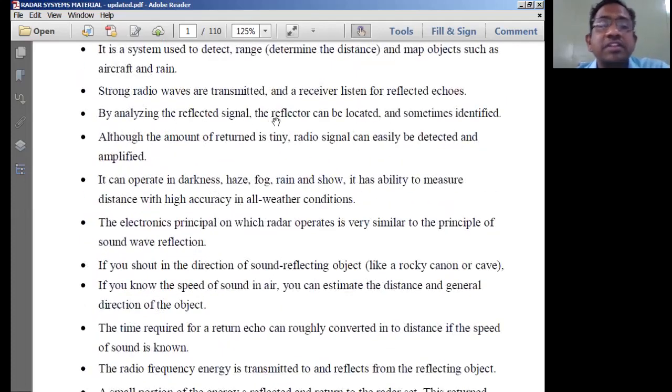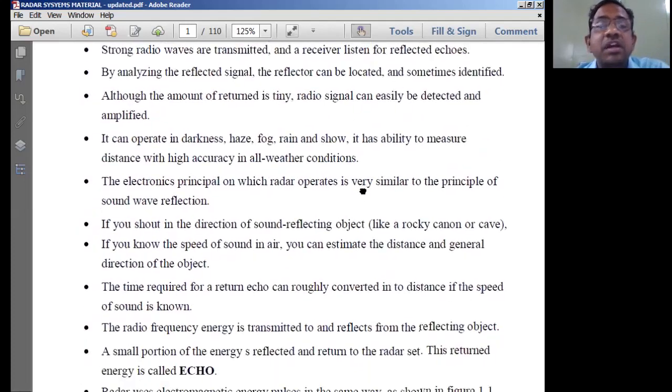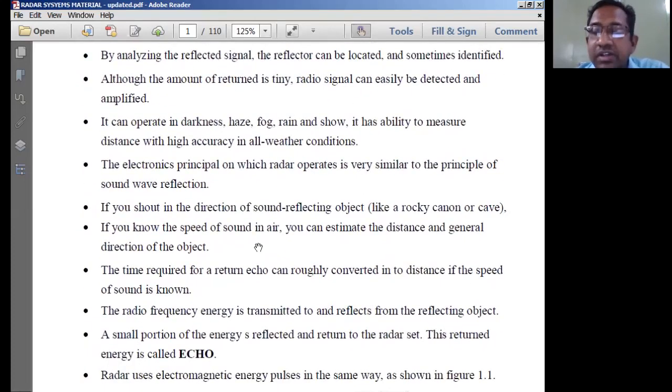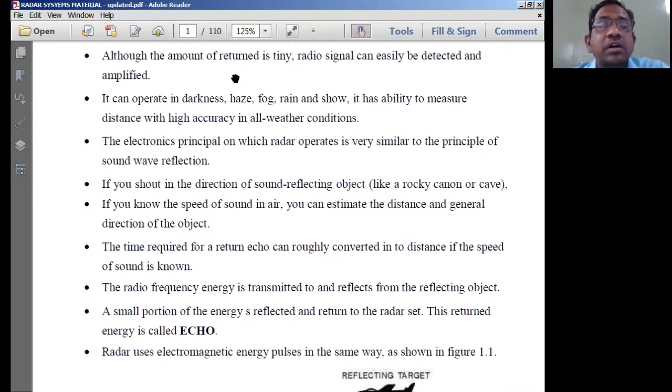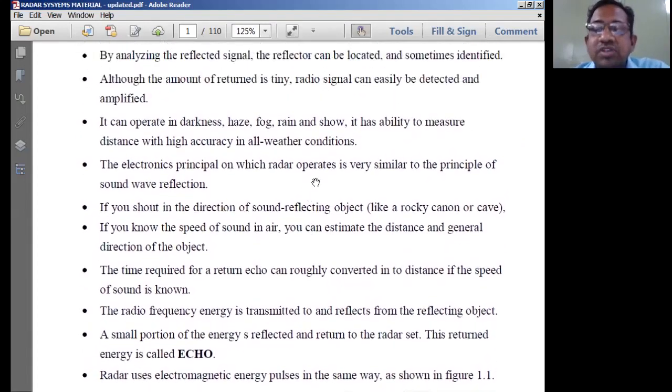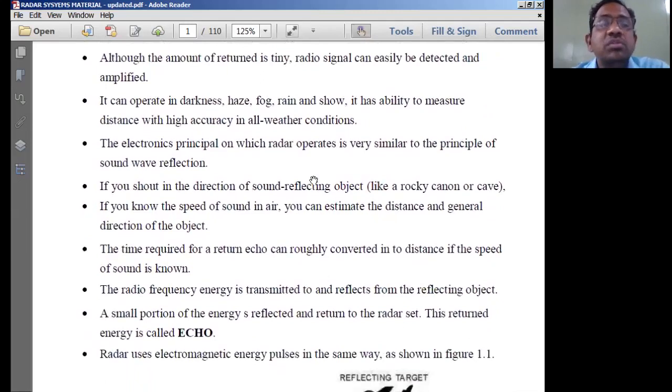So what are we going to do now? By analyzing the reflected signal, the reflector can be located and sometimes identified. That means here we analyze the reflected signal to know about the target. Now, although the amount of the returned signal is tiny, radio signal can easily be detected and amplified. So even though we receive a very small signal, it can be simply amplified.